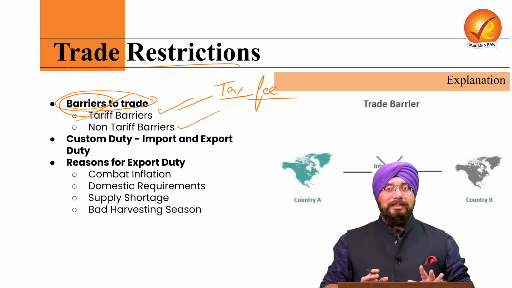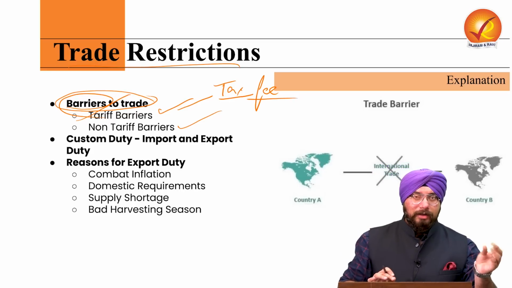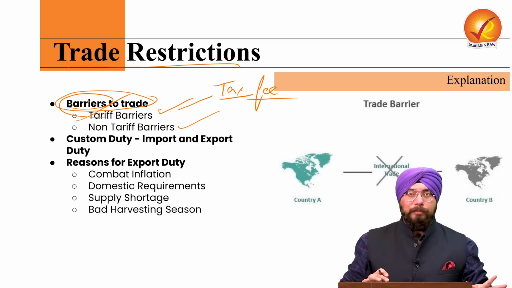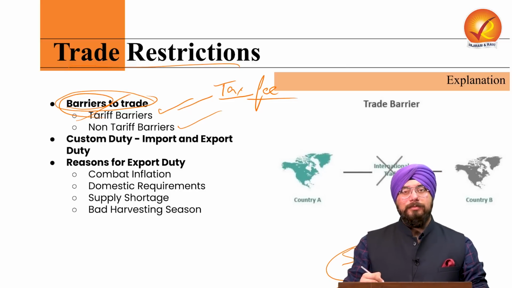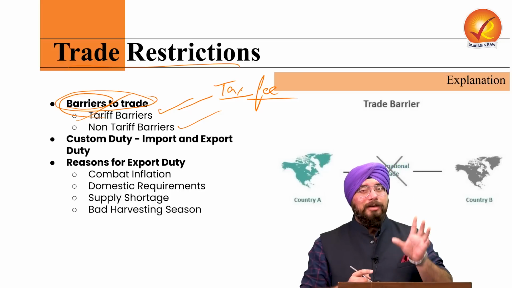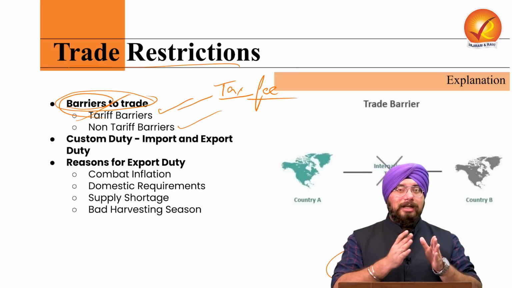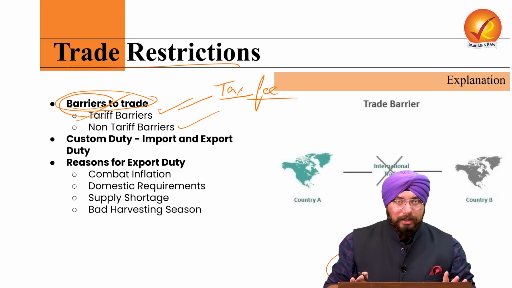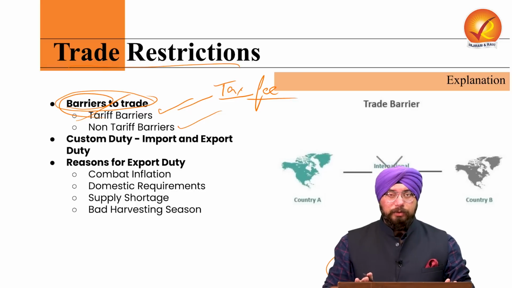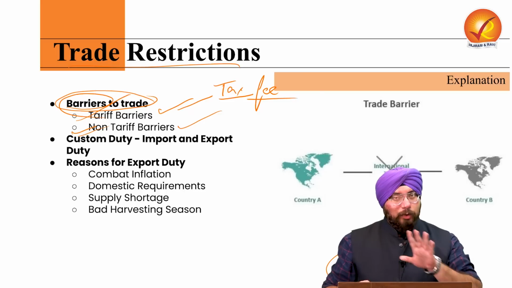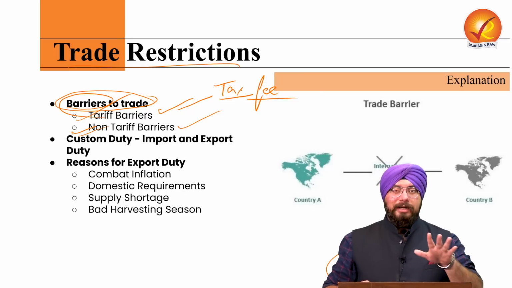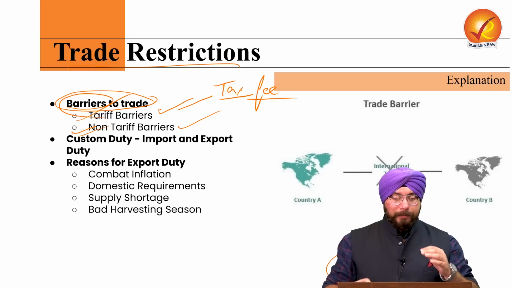But if the government tells you, okay, you can import, we will not take any tax from you, but you can only import 50 items, that means government is imposing a quota. Government is not imposing a tax, but government is limiting the amount of goods, or the number of goods, which can come to our country, right? That is a non-tariff barrier, which does not impose any tax, but still it acts as a barrier to trade.